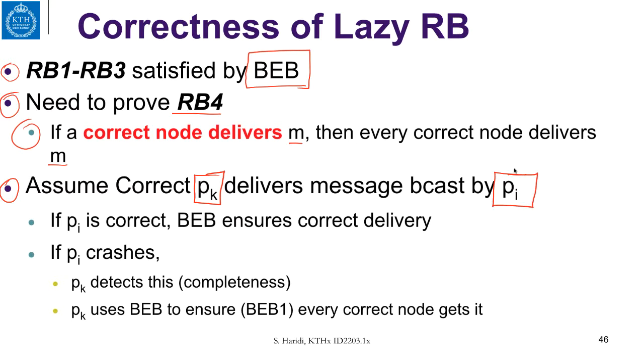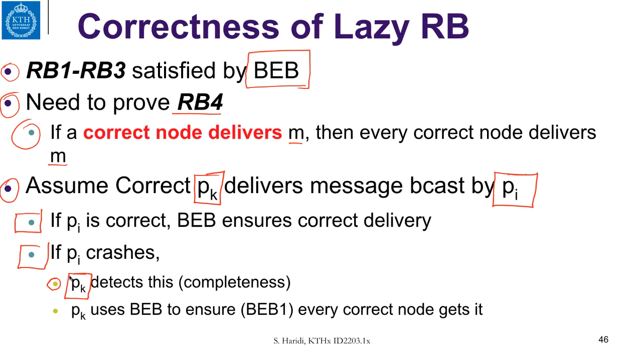Either Pi is correct or Pi has crashed. If Pi is correct, then by the validity property of the best effort broadcast, Pi also ensures the correct delivery to every other process. So therefore, every other process will deliver the message. Now, if Pi has crashed, then Pk will eventually detect the crash, that is completeness of the failure detector.